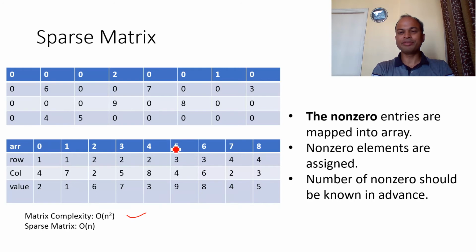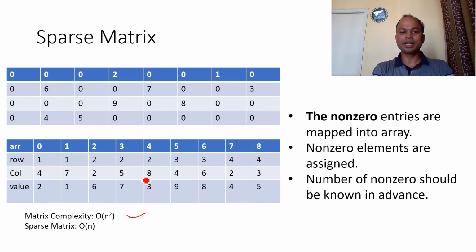If we observe the diagonal matrix, only the diagonal part is non-zero, and we have n non-zero elements. So the dependency is upon the non-zero elements, and this number is n. Complexity directly depends upon the dependency. If the number of elements is n, the space complexity will be order of n.